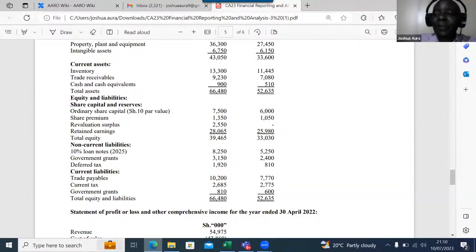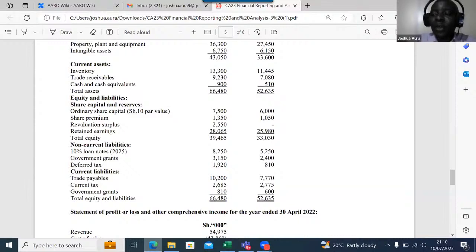For government grants, I will take opening for 2021 as 810, that's the non-current government grant liability, and then the current government grant down there is 600. That's opening. Minus closing. Closing for this year, the non-current government grant closing there is 3150. Plus 810. So you consolidate those and add them up.